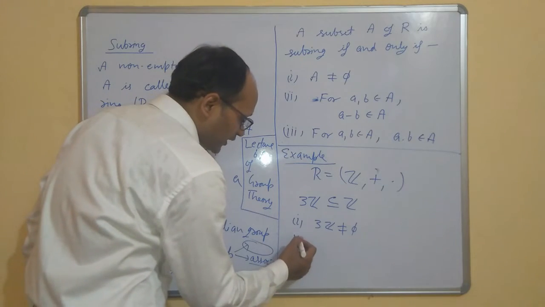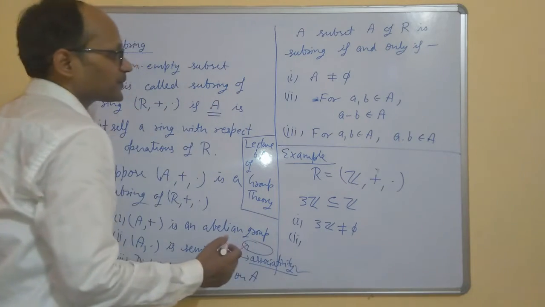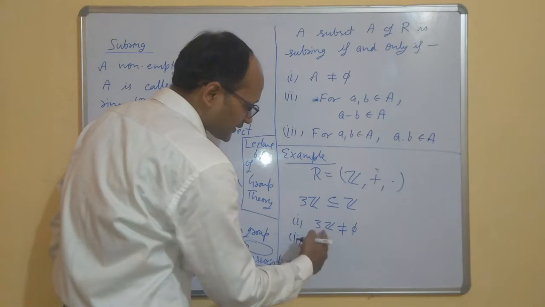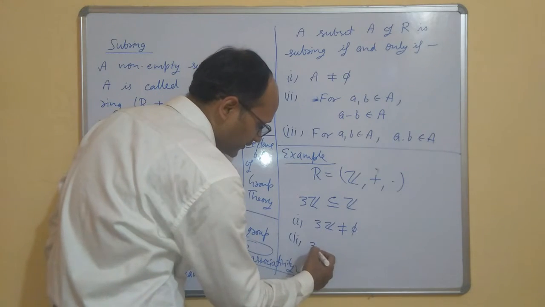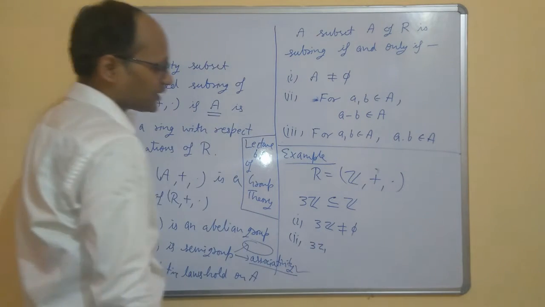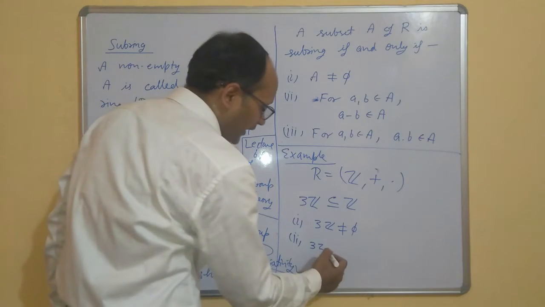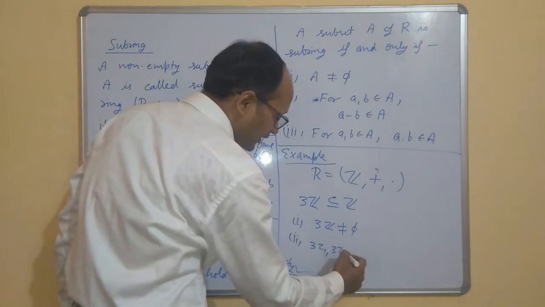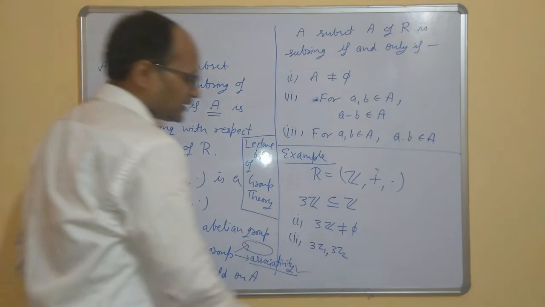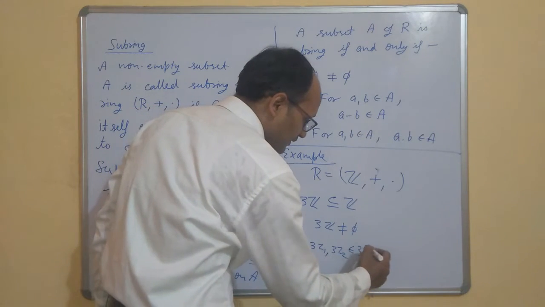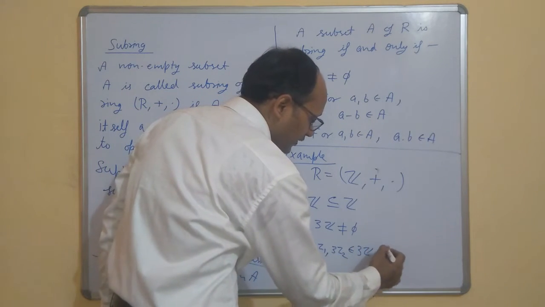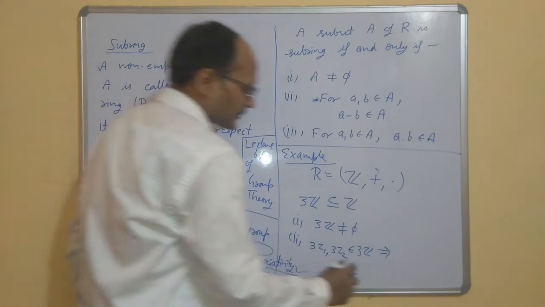Second thing is that take two elements from the set 3Z. So any element of the set 3Z will look like 3 times some integer. Suppose one element is like this, and another element I take 3 times some other integer Z2 in 3Z. So I take two elements in this set. Now what about their difference?